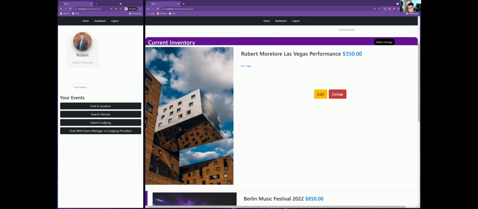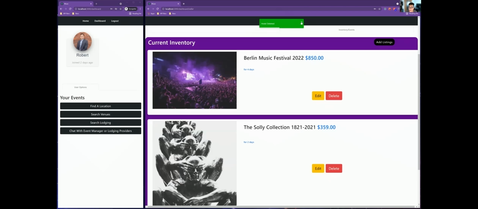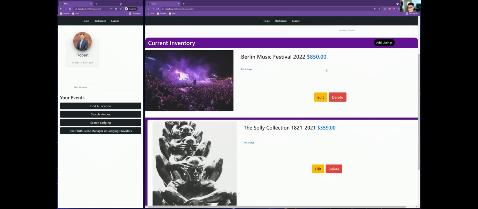So let's say he wants to delete that event. Go ahead and delete it, and we'll get a notification saying, would you like to proceed? We'll go ahead and say okay. And that has been updated immediately. We'll go ahead and exit out of that.